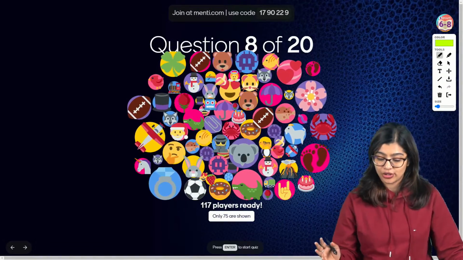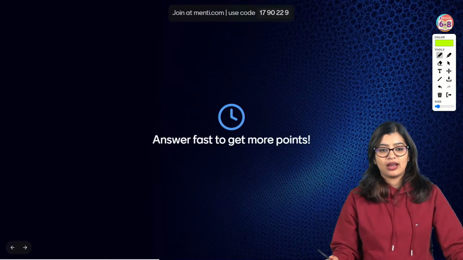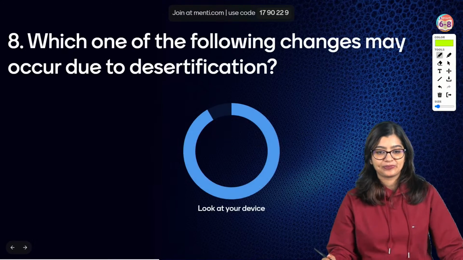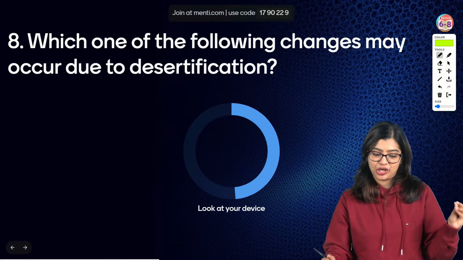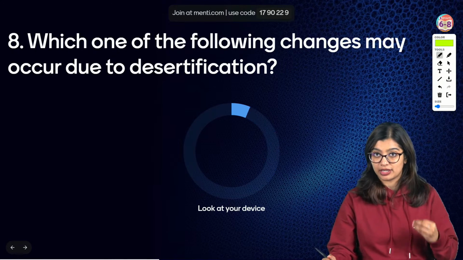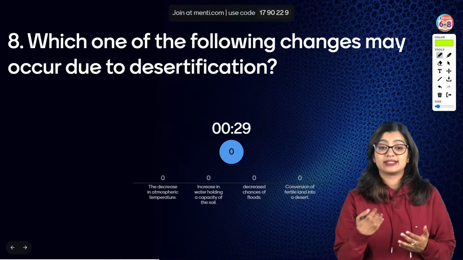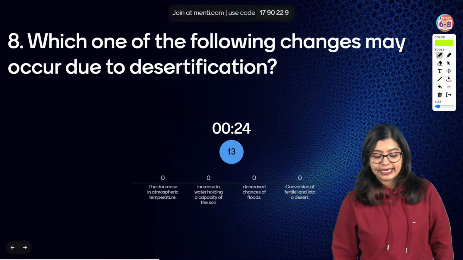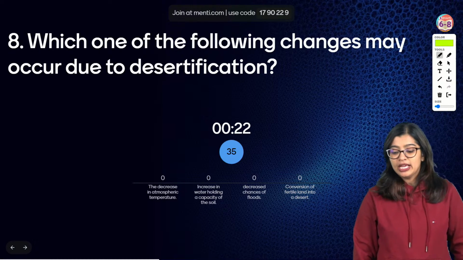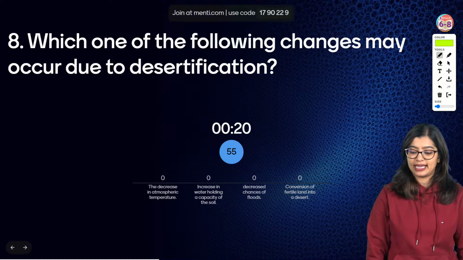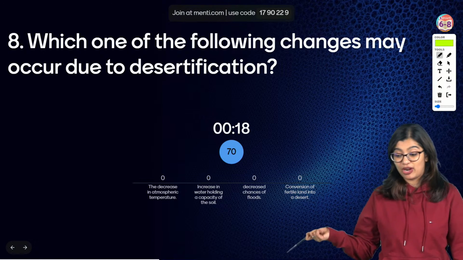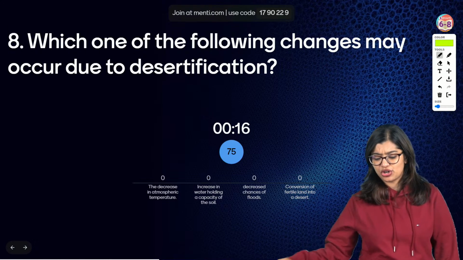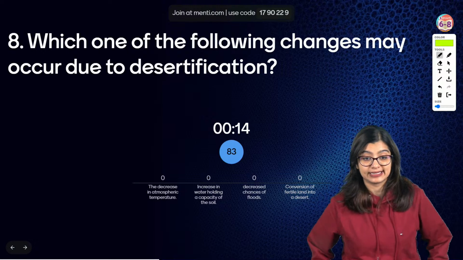Okay, let's quickly move on everyone to question number 8. Question number 8 on your screens now. Which of the following changes may occur due to desertification? If desertification happens, what is going to happen? The decrease in atmospheric temperature, increase in water holding capacity, decrease in chances of floods, or conversion of fertile land into a desert.